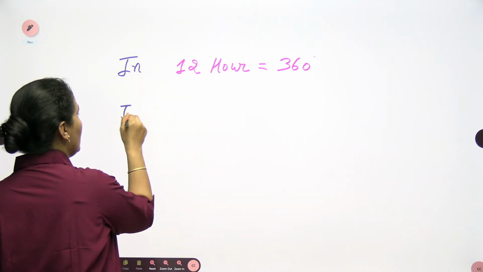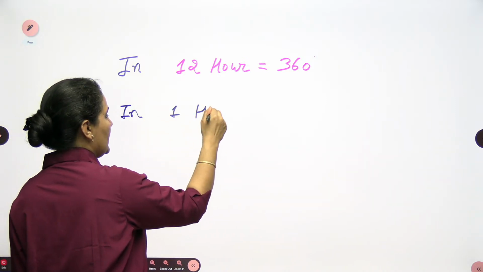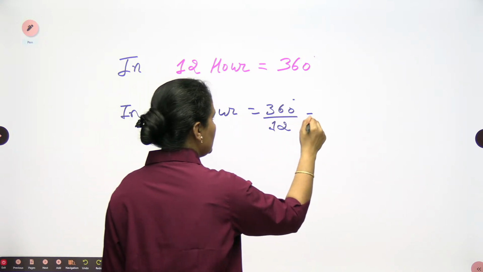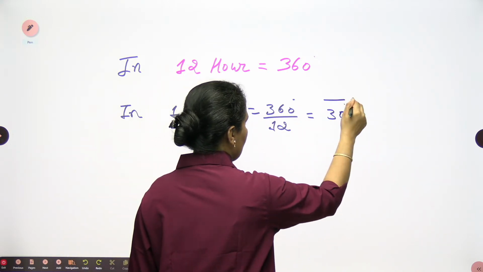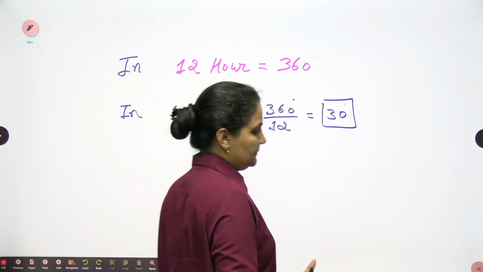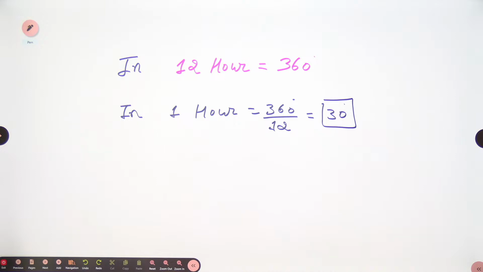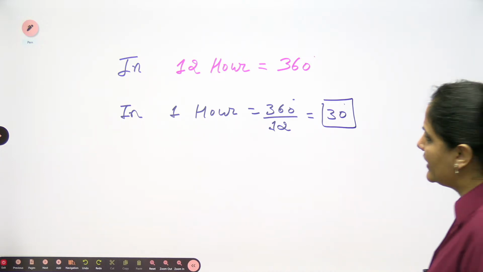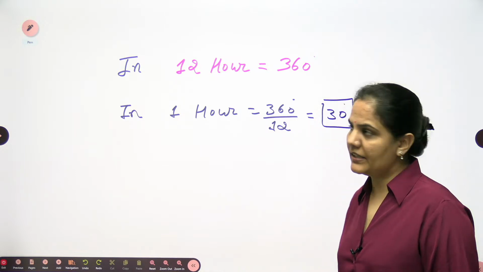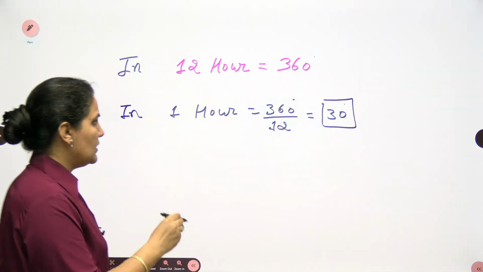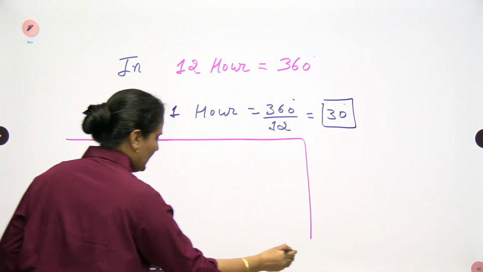If I am talking about 1 hour, you can already know what it is. 360 by 12 means it is covering 30 degrees. In 1 hour it is covering only a 30 degree angle, and in 12 hours it covers 360 degrees. So I want to approach this question in a direct manner.